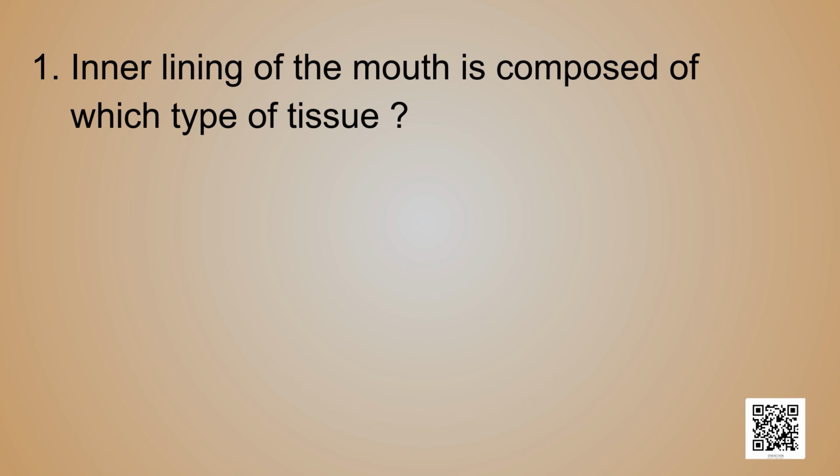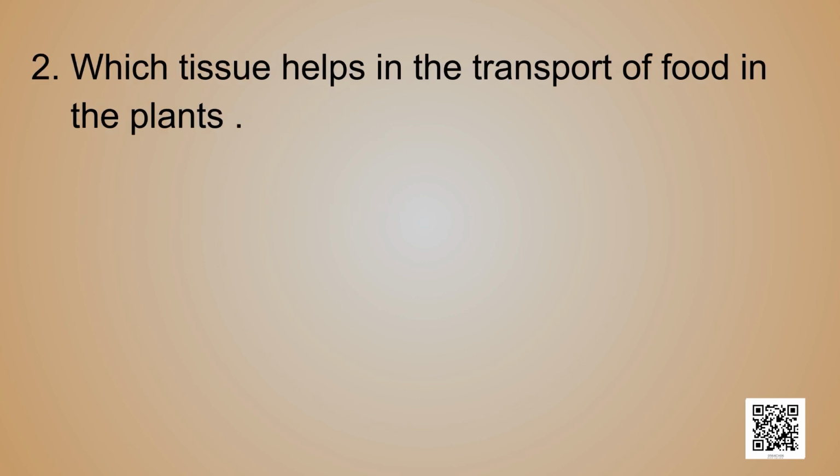And the correct answer is that the inner lining of the mouth is composed of simple squamous epithelium. The next question. Which tissue helps in the transport of food in the plants? The correct answer is phloem.